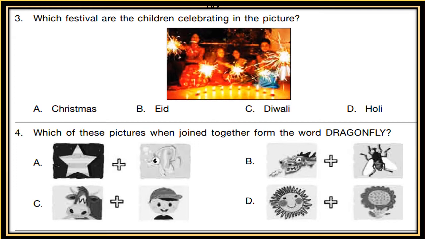Fourth, which of these pictures when joined together form the word dragonfly? Now see the options A, B, C, D. Which of these pictures when joined together form the word dragonfly?